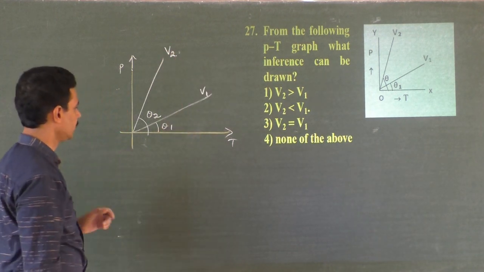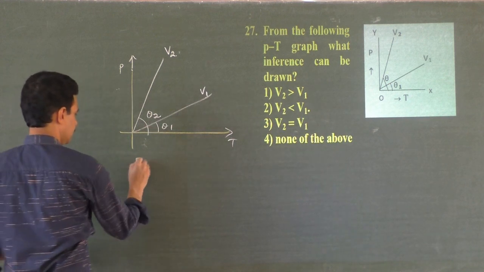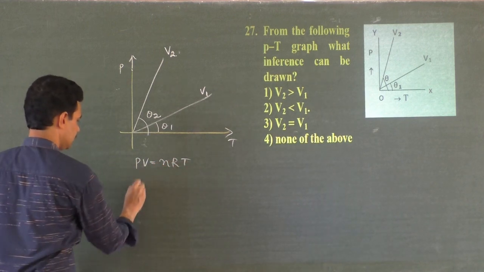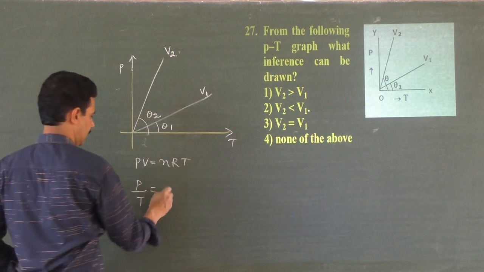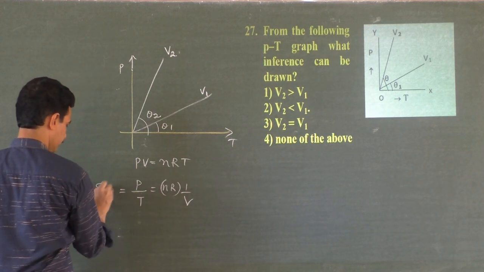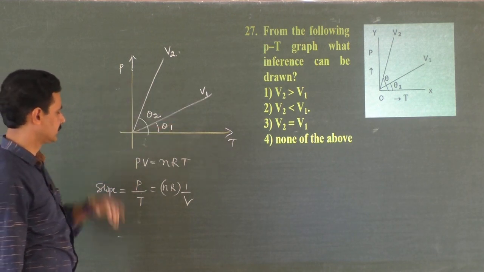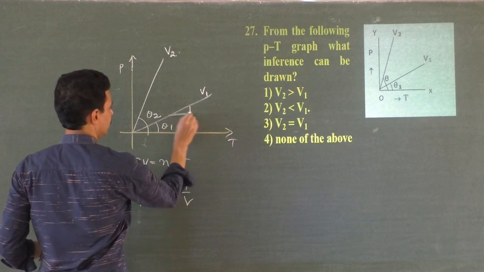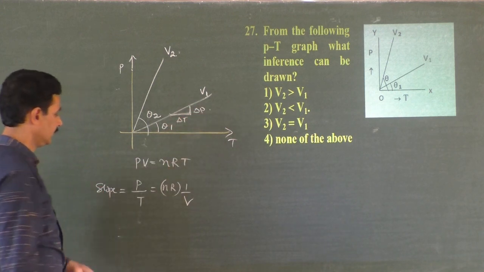We have the slope, right? What is the slope here? Y-axis by x-axis, that is P by T, correct? If you write PV is equal to nRT, then what is the slope P by T? Because we have been given theta, tan theta is the slope. P by T is equal to nR by V. So this is the slope. Slope is pressure by temperature, y-axis by x-axis, that is delta P by delta T.